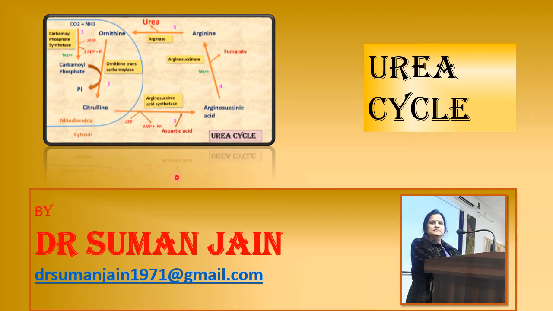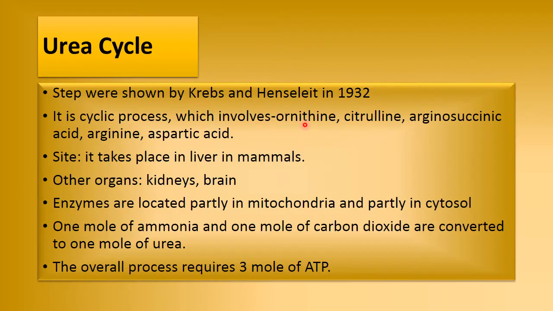So what is the urea cycle? You all know that the ammonia produced by amino acid metabolism is highly toxic. This ammonia has to be converted into less toxic urea. The process occurs in the liver, and then this urea is transported to the kidney, where it is excreted in the form of urine. Today we start with the synthesis of urea from ammonia, which is known as the urea cycle.